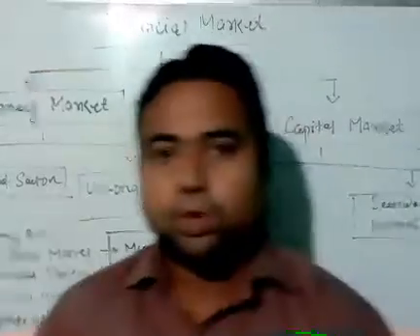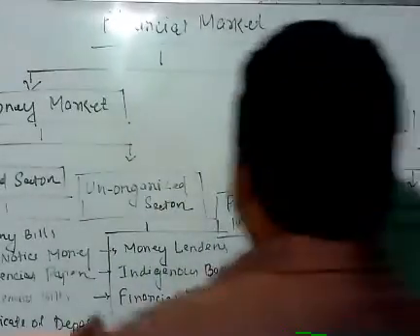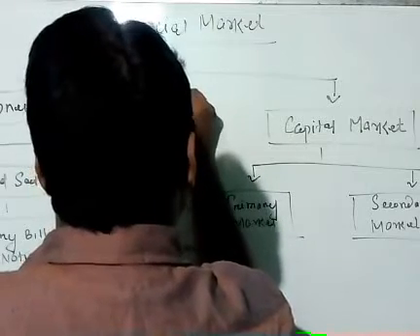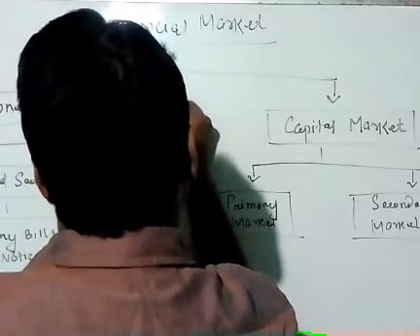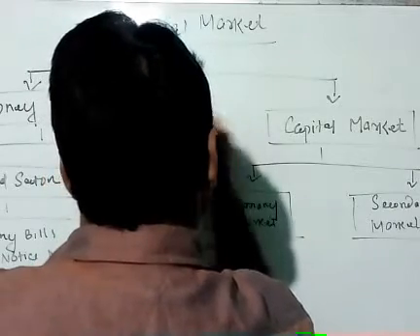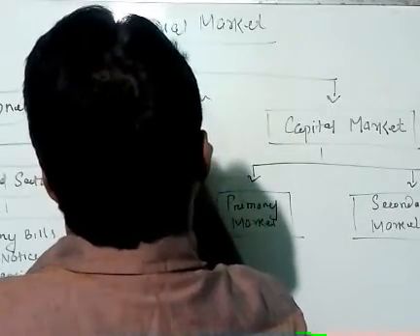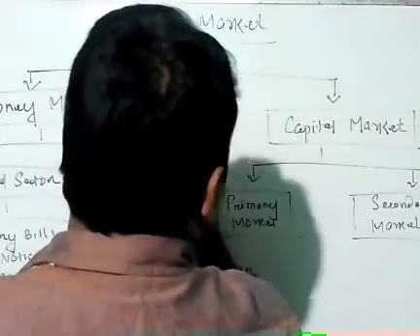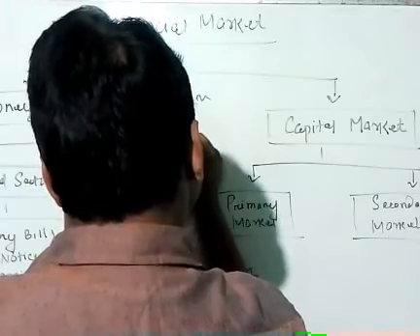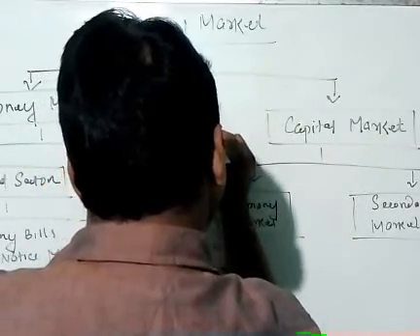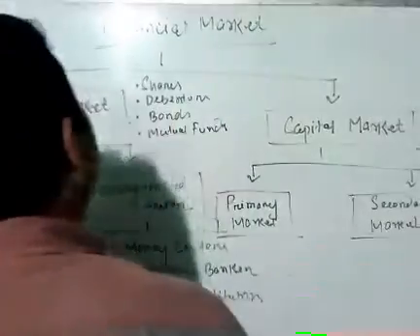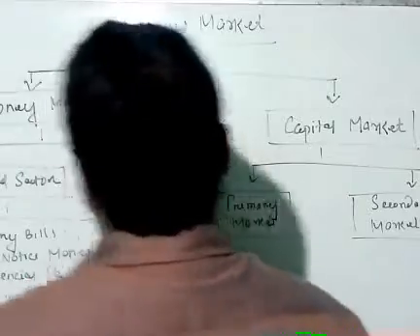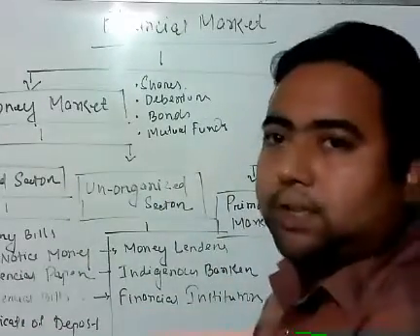Financial securities include these various examples of financial securities.